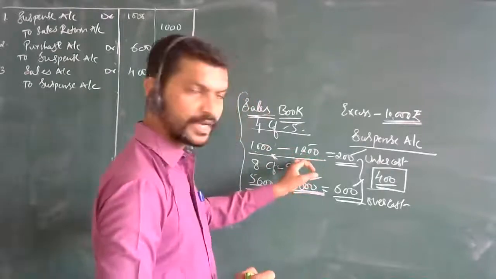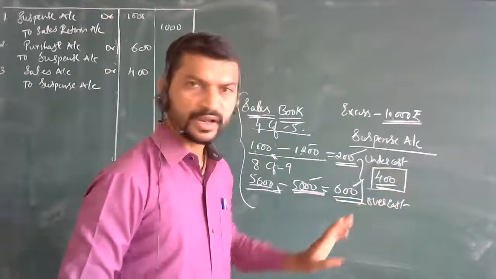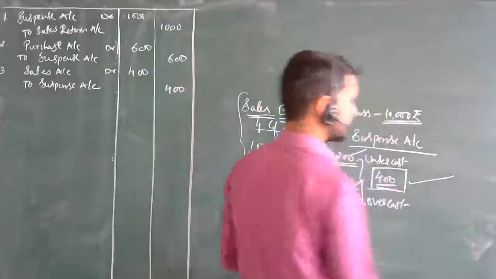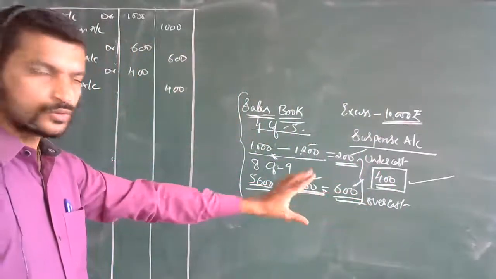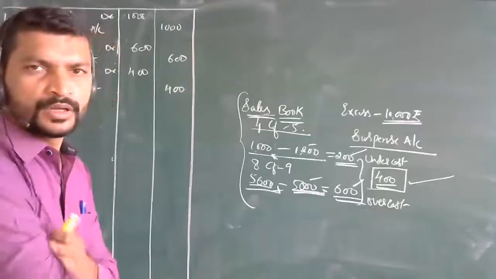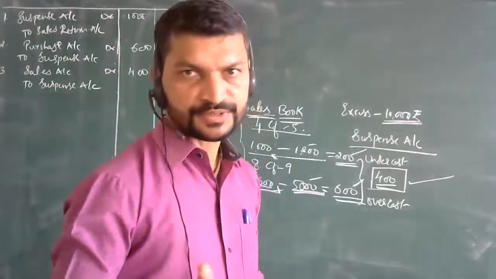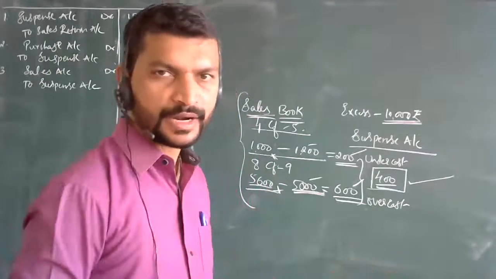What does this mean? It is undercasted. And what does this mean? Overcasted. If you understand this, you will do it right, or else you will go wrong. So before solving any problem, understand the question first. If you understand the question, there is no problem.